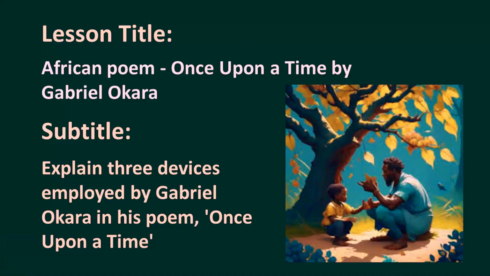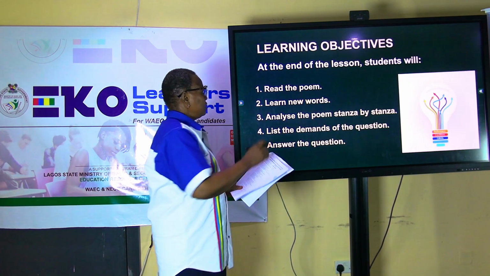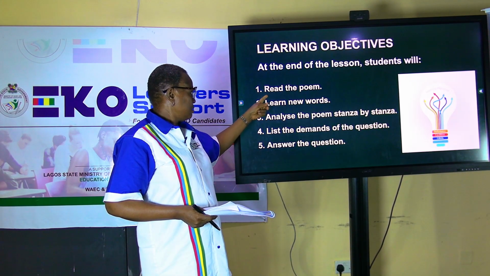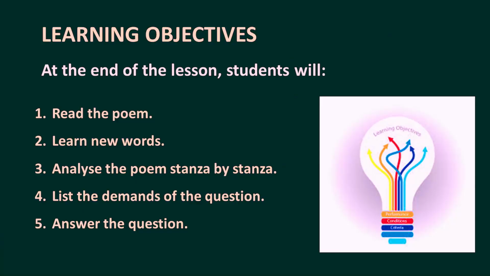Lesson title: African Poem, Once Upon a Time by Gabriel Okara. Subtitle: we have the question, explain three devices employed by Gabriel Okara in his poem, Once Upon a Time. And with this lesson, this is what we stand to achieve: read the poem, learn new words, analyze the poem stanza by stanza, list the demand of the question, then answer the question.